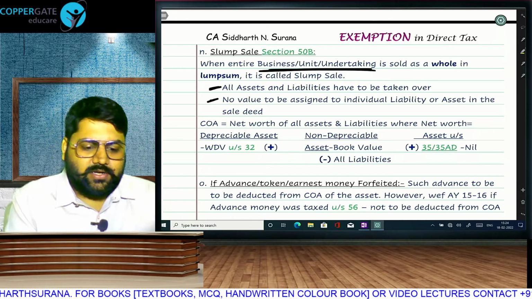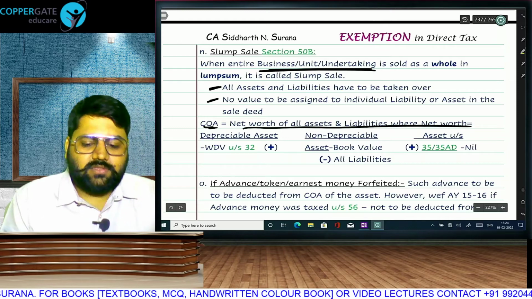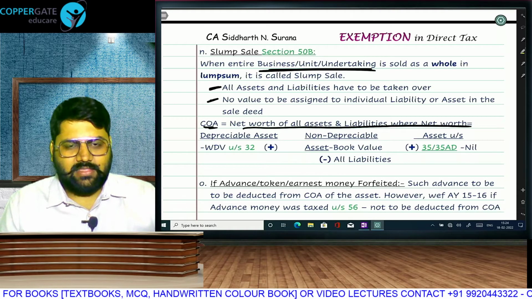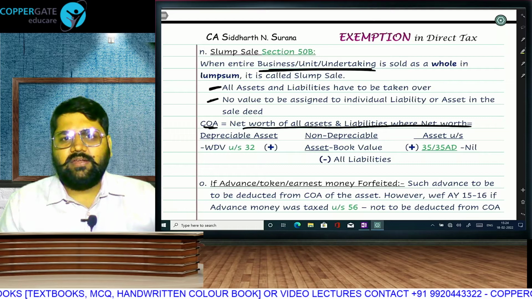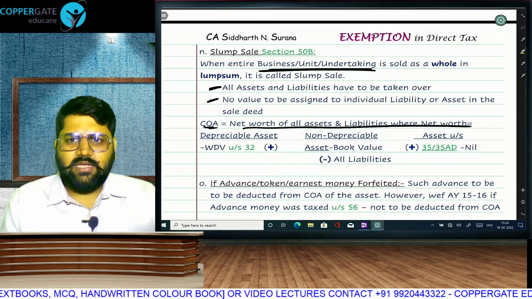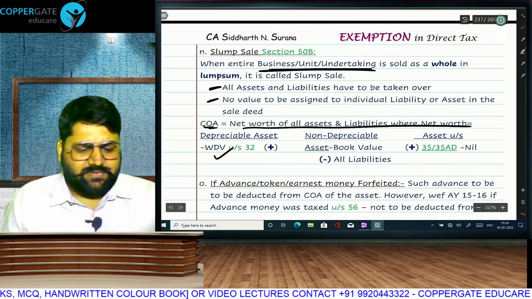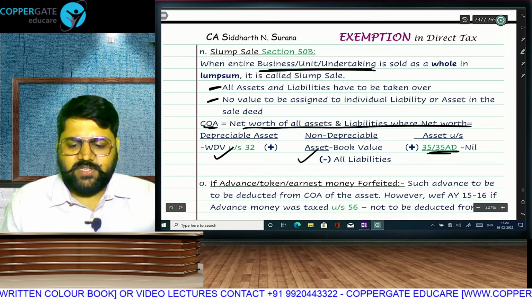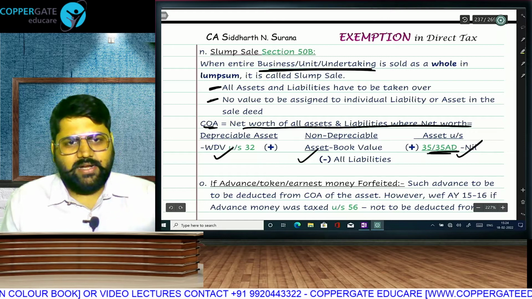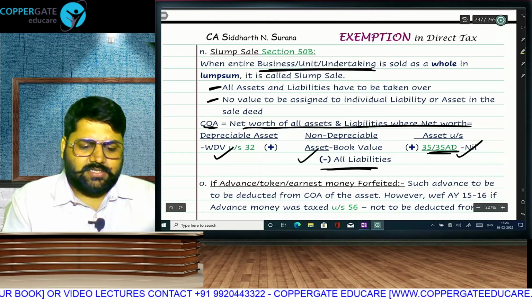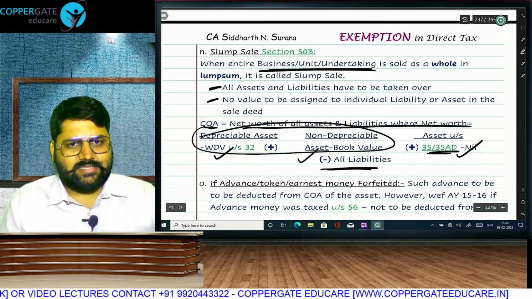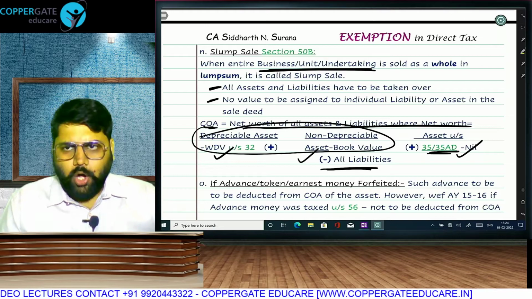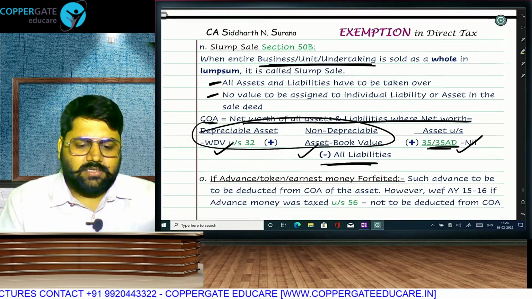And how will we calculate cost? Cost will be the net worth of the business unit or undertaking that you are transferring. How will you find out net worth? Assets minus liabilities. Under assets, for depreciable assets we will take WDV, for non-depreciable assets we will take book value, and for any asset where the cost was taken as a reduction, it is already taken, so 0, and minus liabilities. Because the assets include current assets like stock, debtors, cash and bank also, that is why the indexation benefit is not available.